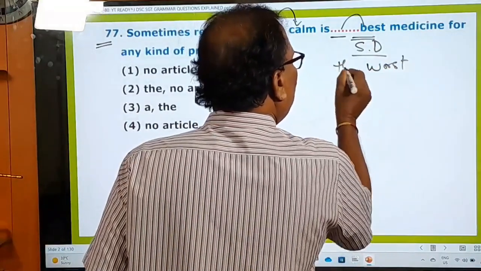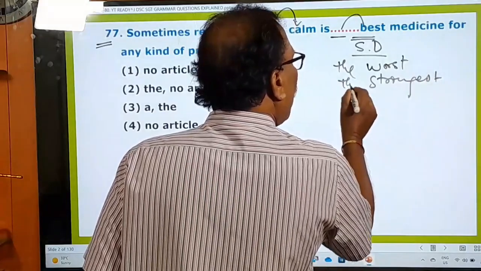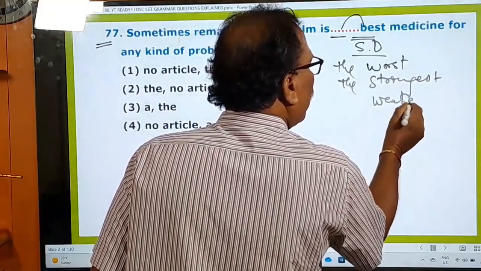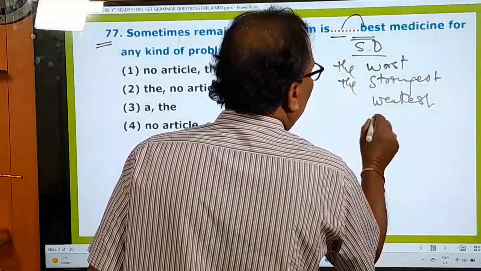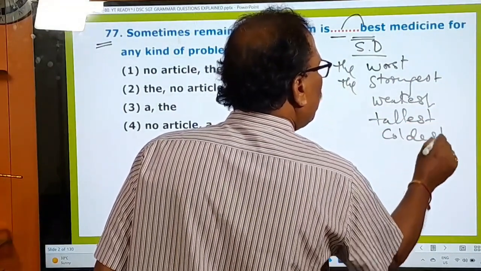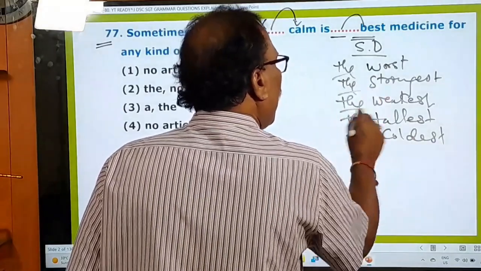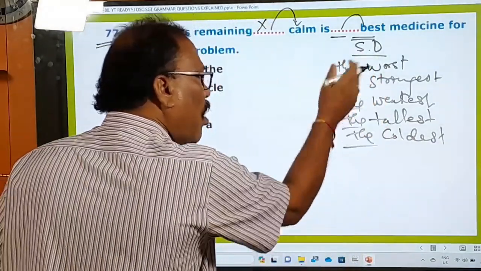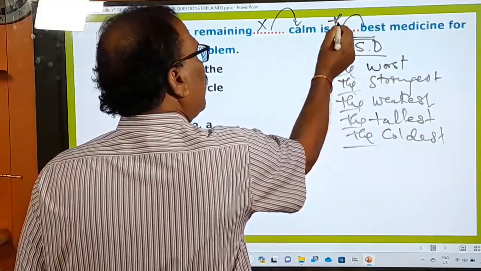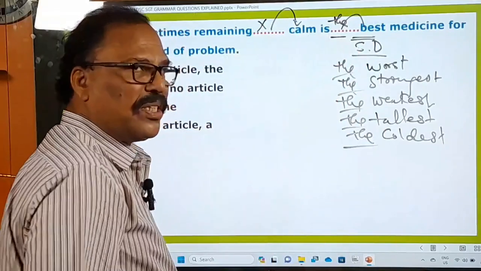It's a superlative adjective. Strongest is there, the strongest, the weakest, the tallest, the coldest. These are all superlative degree adjectives. Before them, we have to use the definite article. This is a rule. According to that rule, we should use the definite article the. So, no article plus the. These two things must be used in this blank.